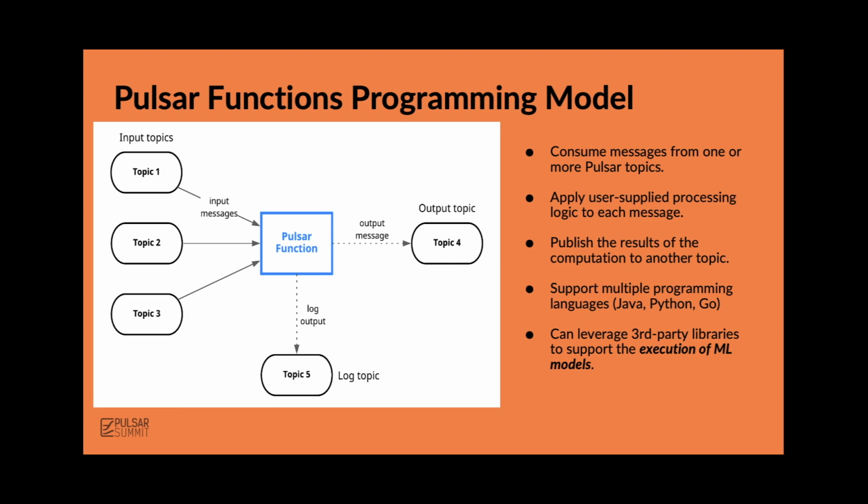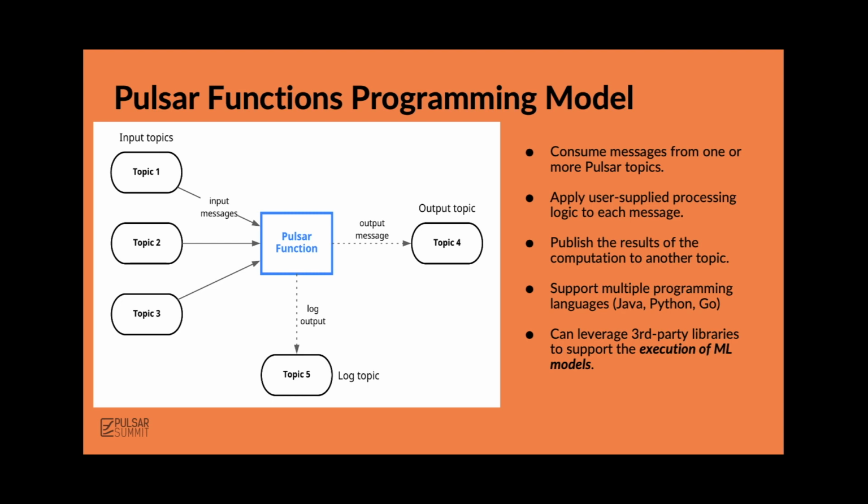So in this case, again, these dashed lines indicate an optional component, but you can obviously publish these results down to other topics. You can also configure it to have a log output topic, so you can track and monitor the progress of your Pulsar function using third-party tools. You can have the log sent to a central location, and you can scan them for error conditions, etc.